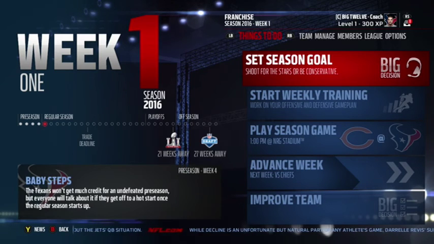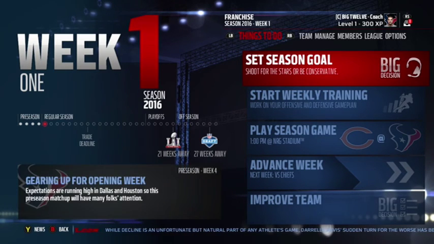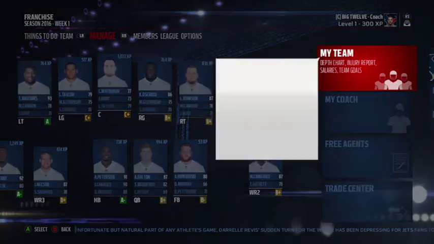Today in this Madden 17 video, we are going to be making a team that is full of players from the Big 12 conference in college football. So I went ahead, already did that, put together a roster that I like from players that went to these schools. So let's review them quick.